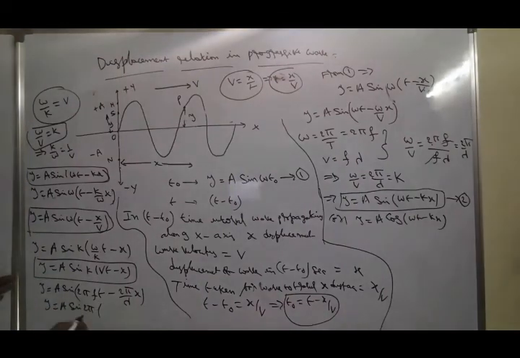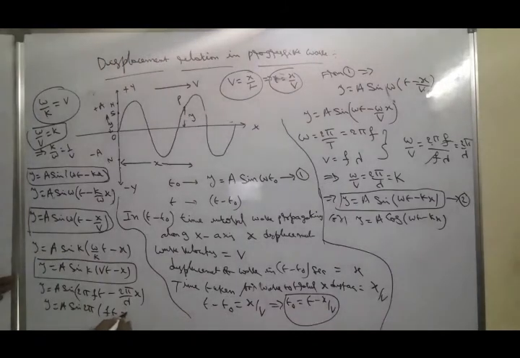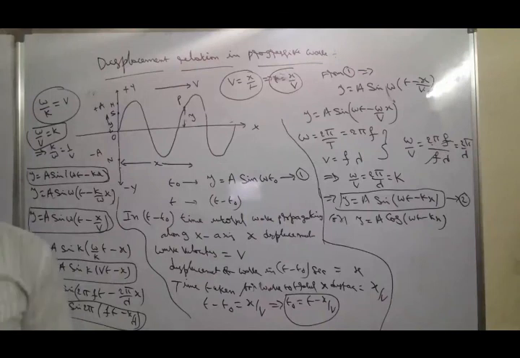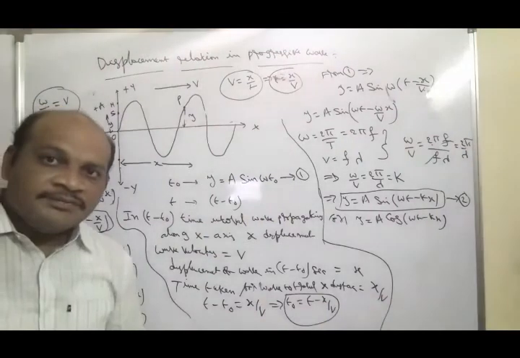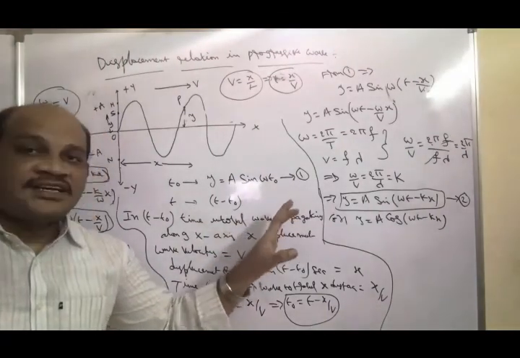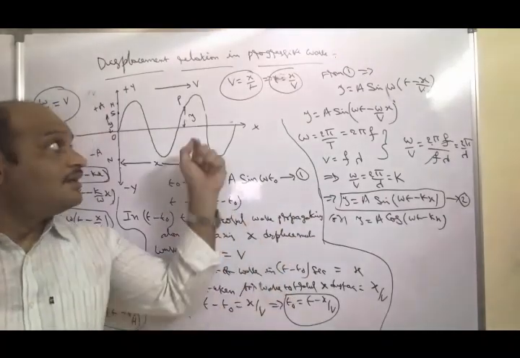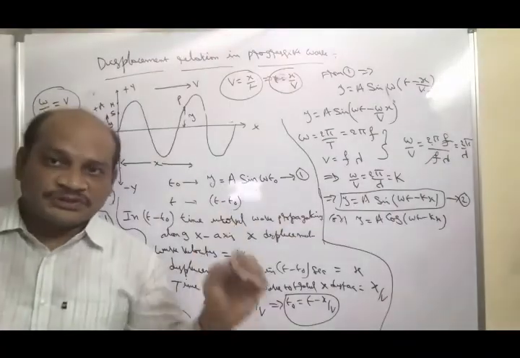If you take the common 2 pi, you can write y is equal to a sin 2 pi of ft minus x by lambda. This is another formulation of the displacement of the particle in a progressive wave. These are the expressions for the displacement relation in a progressive wave.